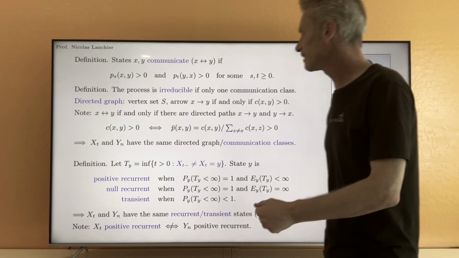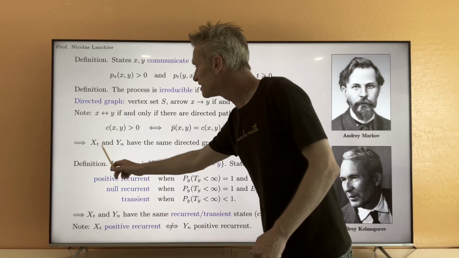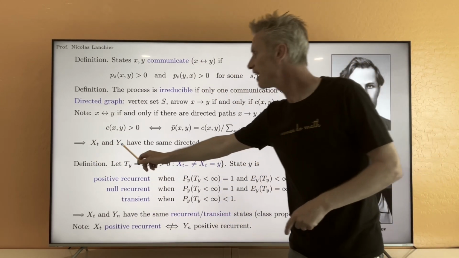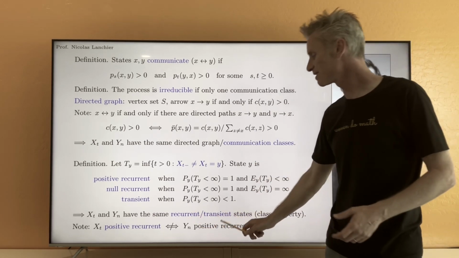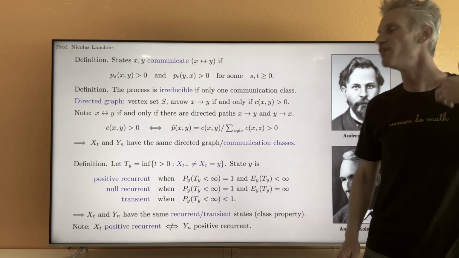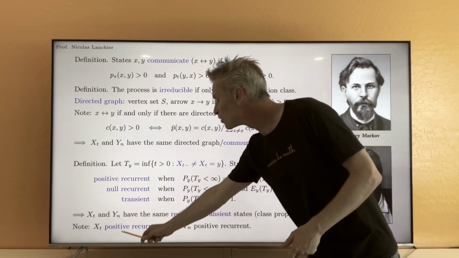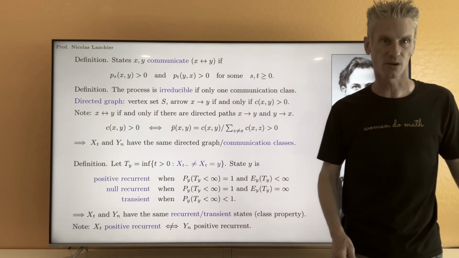And so I'm concluding this slide with this remark. It turns out that the two processes, Xt, the continuous time Markov chain, and the embedded Markov chain, have the same communication classes, recurrent states, and transient states, but they might not have the same positive recurrent or null recurrent states.